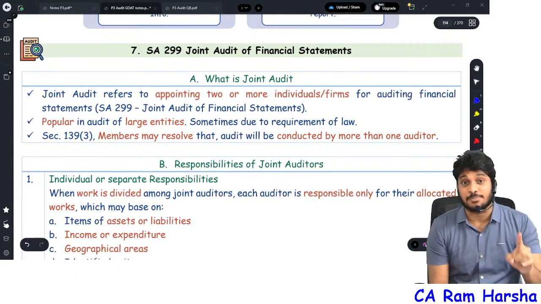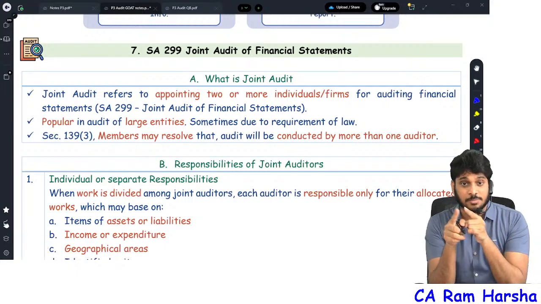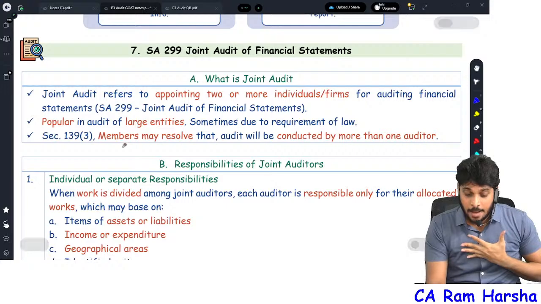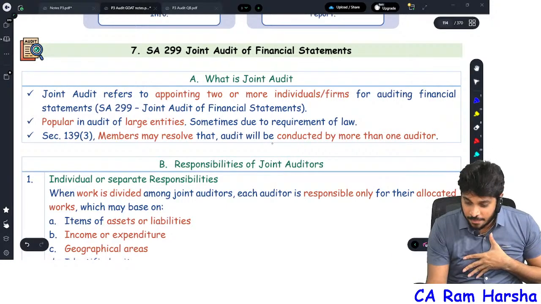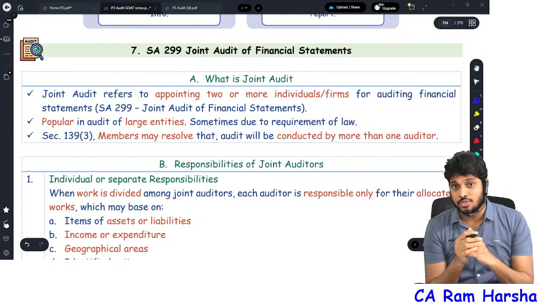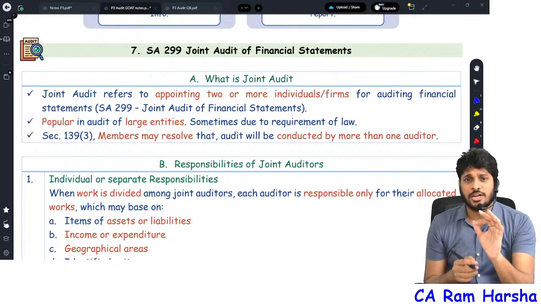Under Section 139, subsection 2, subsection 3, subsection 4, the rotation of auditors provision is there, right? There, one of the explanations is there: members may take a decision that the audit will be conducted by more than one auditor. Sometimes you might get an MCQ. Under the Companies Act, the joint audit concept is silent.